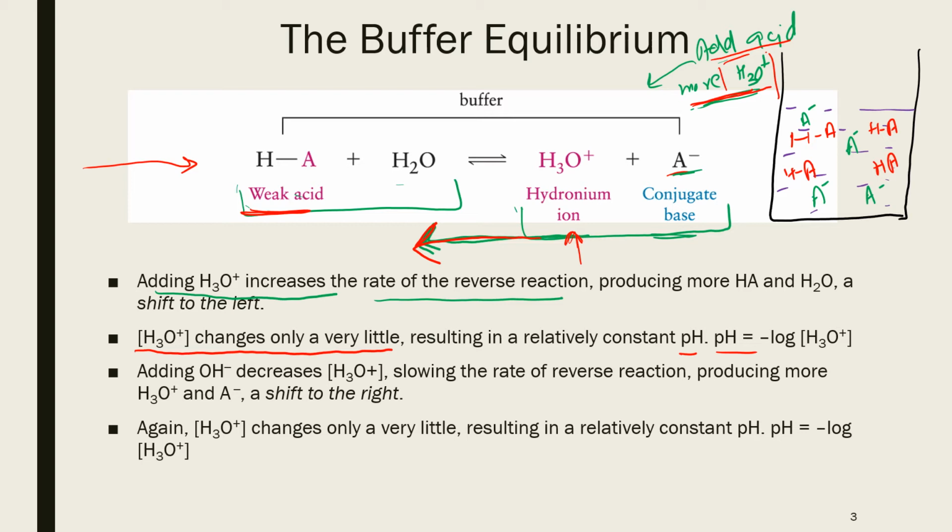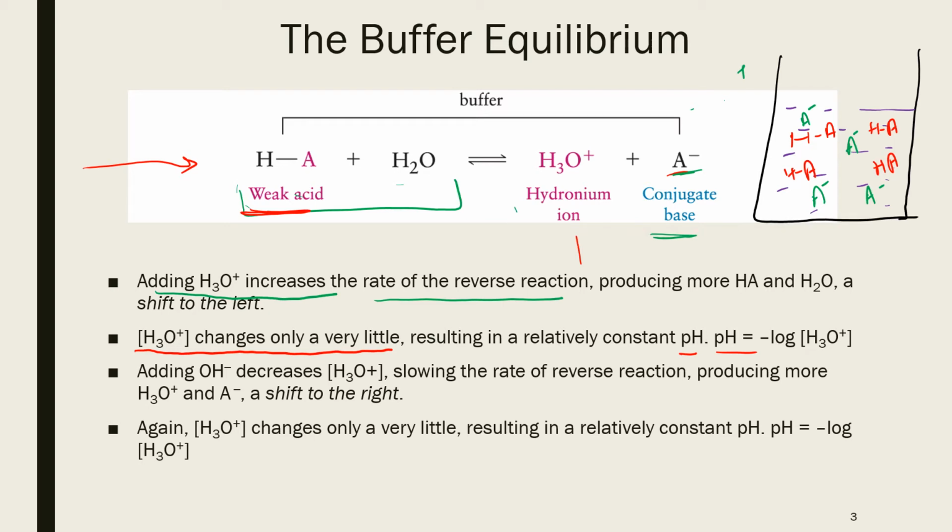So now what will happen if we add base to it? Let's remove the addition of acid part. When we add base to it, addition of base means now we are adding OH negative. So when we add this hydroxide to the buffer, the hydroxide will combine with the hydronium ion because they neutralize. So we will have loss of hydronium on this side, because now the base is neutralizing our hydronium.